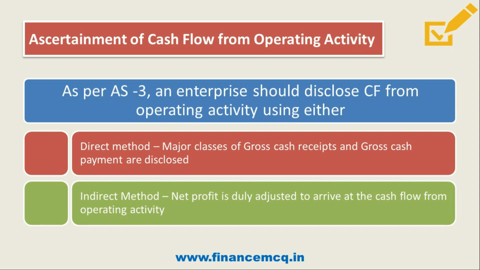This indirect method is widely used by all enterprises for calculating cash flow from operating activity. So we'll put a little more focus on the indirect method only, and now we will discuss the adjustments done to arrive at the cash flow from operating activity under the indirect method.